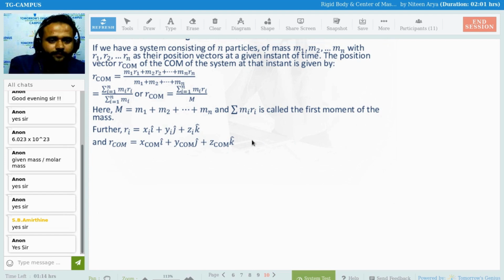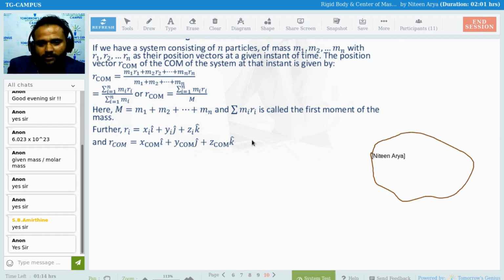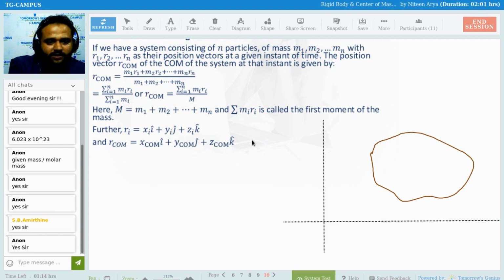The same diagram I am going to repeat. Suppose this is your rigid body, and this rigid body has an axis system. Just give me a minute.